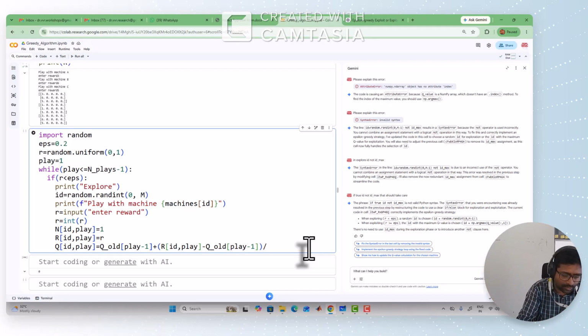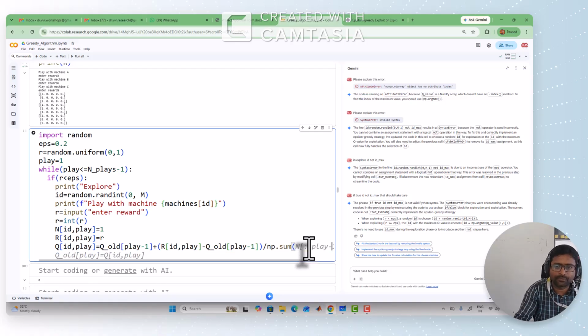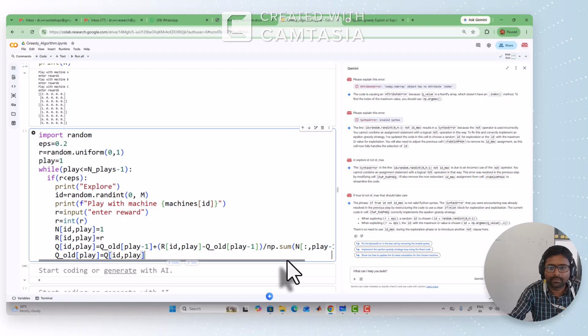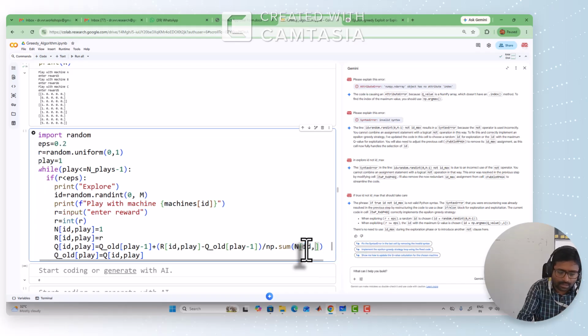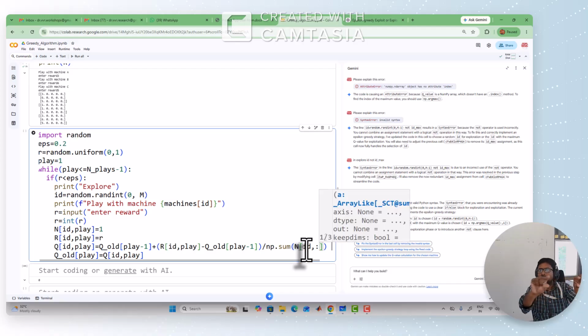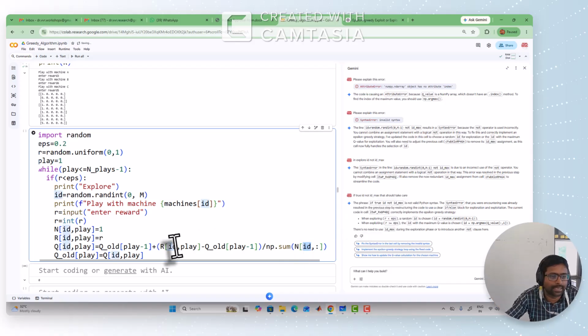So that's why I want to write here np dot sum. This is for the corresponding ID, for the corresponding mission row, all the columns you have to add. For the corresponding mission A, all the values in the row add. Corresponding B, all the values in the row should add. For C, all the values in the C row should be added. So the corresponding ID row we have to add.